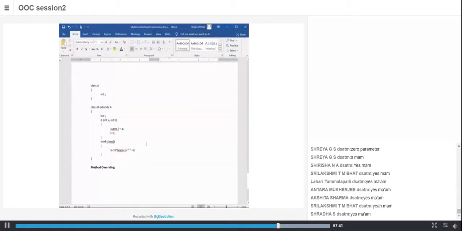The other use of super is to access a base class member. Take this example here. I'll take another 5 minutes of yours and finish. Okay, don't worry. I have a class A and the member of class A is I. I have class B and it has a member I, and it has a constructor and a method show. So the members of A are I, the members of B are I and show.